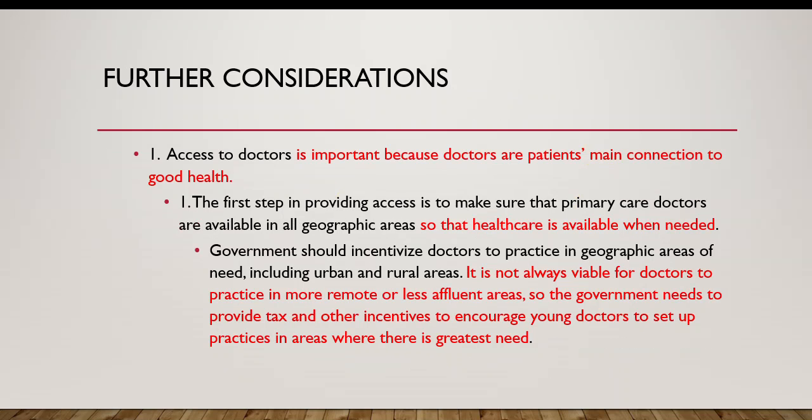Access to doctors is important because doctors are patients' main connection to good health. The first step in providing access is to make sure that primary care doctors are available in all geographic areas so that health care is available when needed. Government should incentivize doctors to practice in geographic areas of need, including urban and rural areas. It is not always viable for doctors to practice in more remote or less affluent areas, so the government needs to provide tax and other incentives to encourage young doctors to set up practices in areas where there is greatest need.